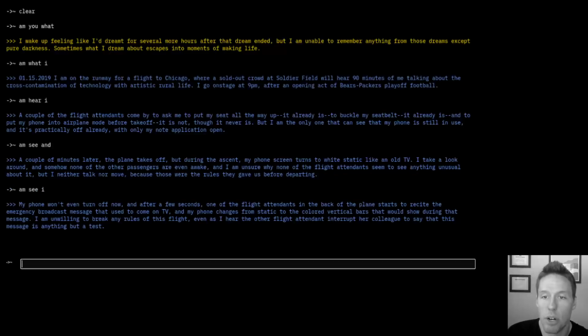My phone won't even turn off now, and after a few seconds, one of the flight attendants in the back of the plane starts to recite the emergency broadcast message that used to come on TV, and my phone changes from static to the colored vertical bars that would show during that message. I am unwilling to break any of the rules of the flight, even as I hear the other flight attendant interrupt her colleague to say that this message is anything but a test.